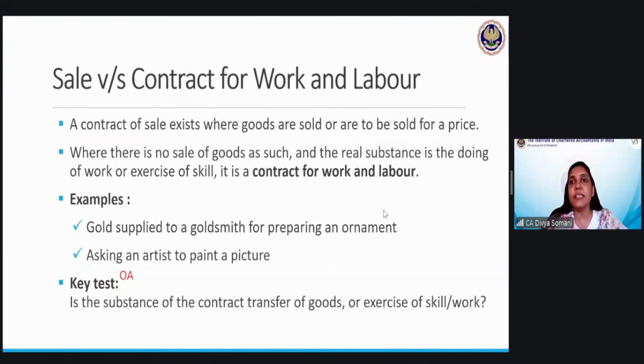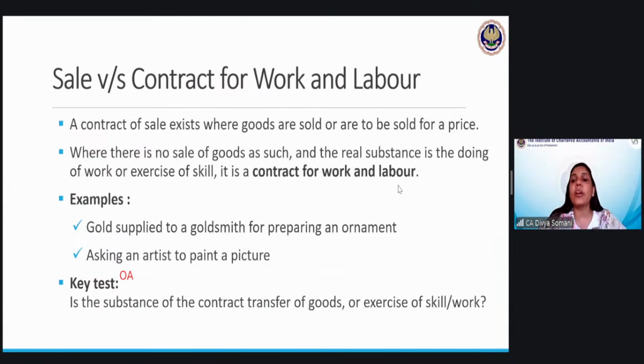Whenever you are delivering something to other people for preparing it or doing some labor on it or applying some skills on it, it is not a case of sale of goods. A contract of sale exists where goods are sold or are to be sold for a price. There is no sale of goods as such, and the real substance is doing of work or exercise of skill.